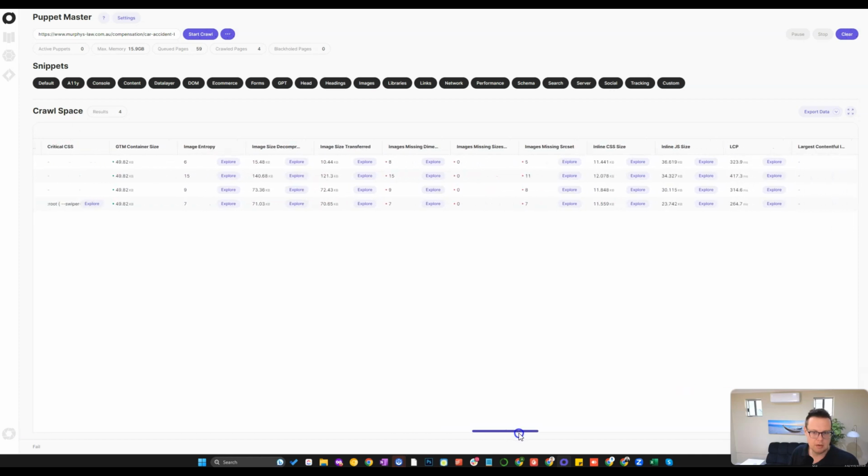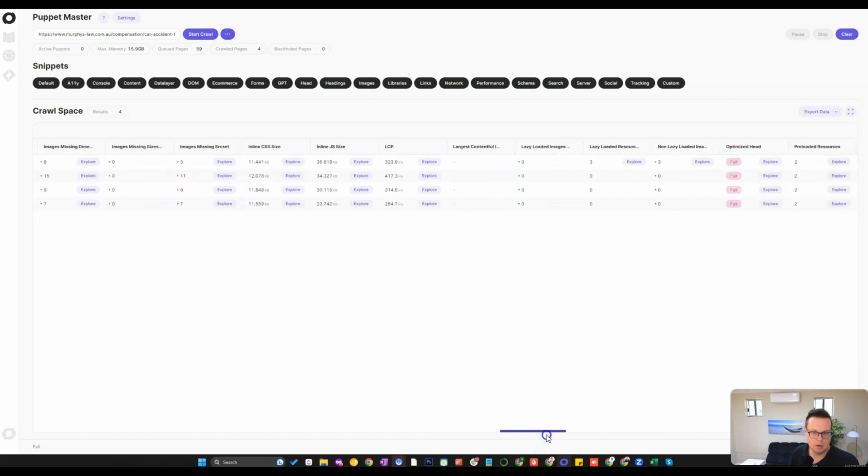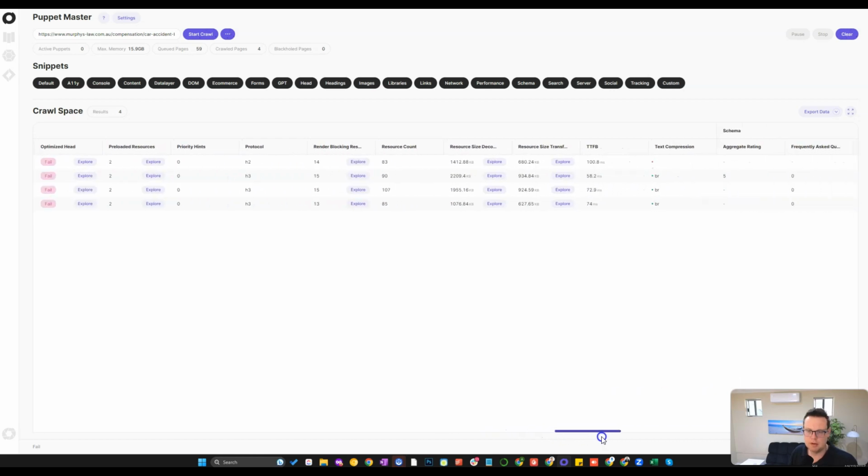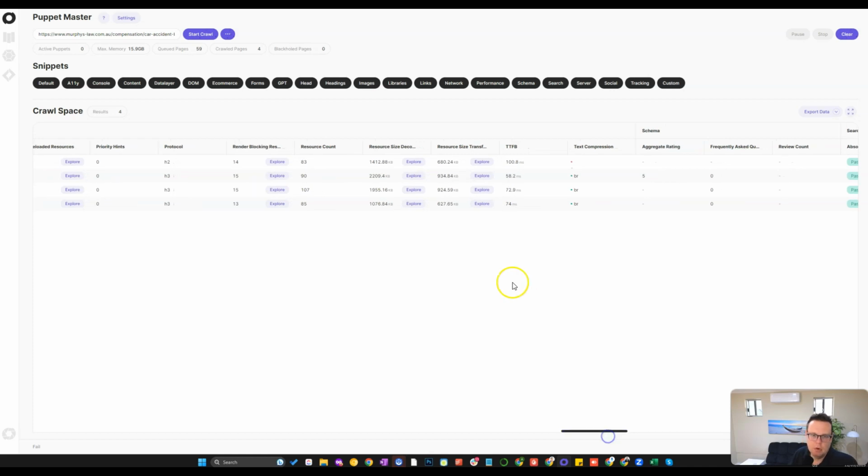GTM container size. Going a little bit fast here, and I'm hoping this is big enough for you. Then some page loading speed stuff like the total document size, time to first byte, schema markup information.